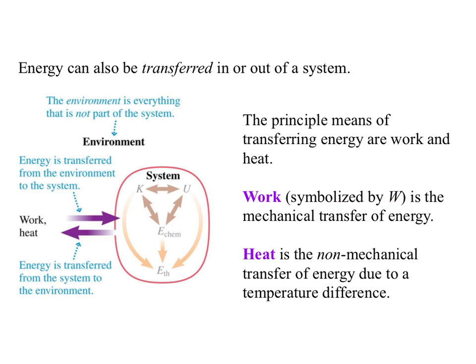Work, symbolized by W, is the mechanical transfer of energy, through forces directly, that we can easily measure. Whereas heat is the non-mechanical transfer of energy, and it results from a temperature difference. So work is not based on the difference in temperatures, it's actually moving parts around, but heat is based on the fact that the two things are at two different temperatures, and energy tends to flow down that temperature gradient. We will not talk about heat in any great extent at this point, although it's a big part of AP Physics 2 should you choose to take that class.